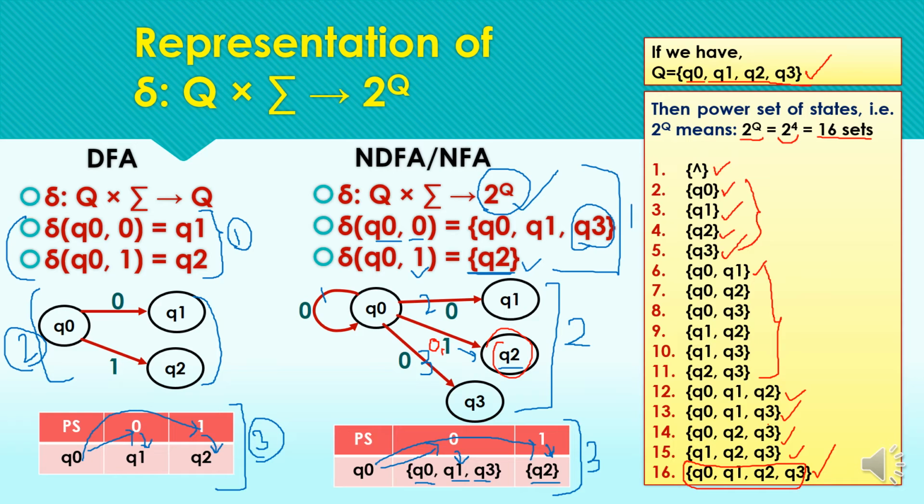But remember one thing, there is no duplicacy in the states. If we have Q0 and Q2, then we will not also have Q2 and Q0. We have to maintain the uniqueness of these sets and cannot repeat the combinations. One state will appear in one combination one time only.